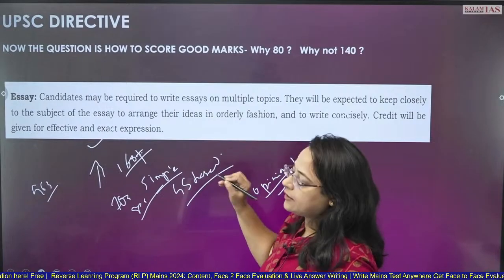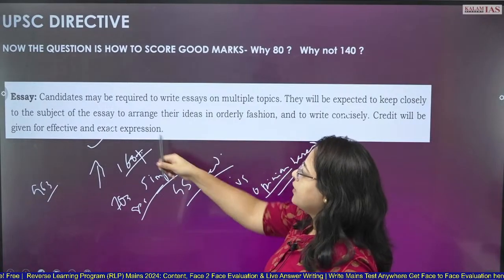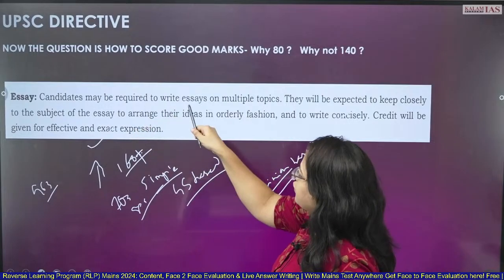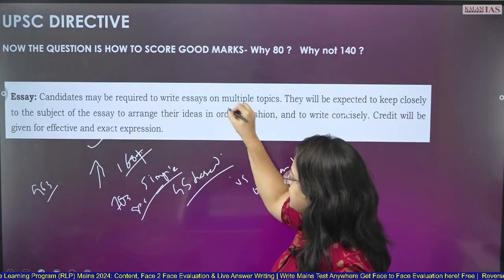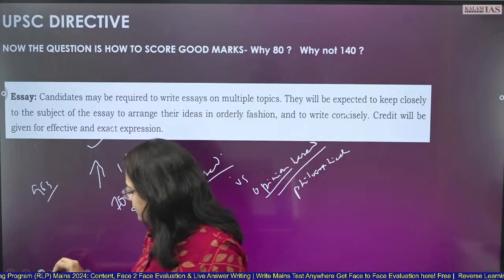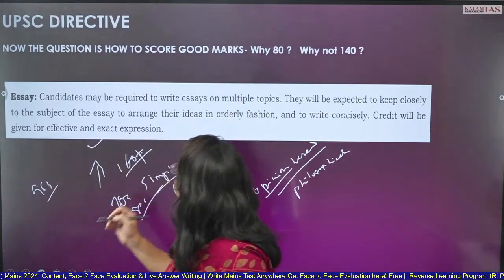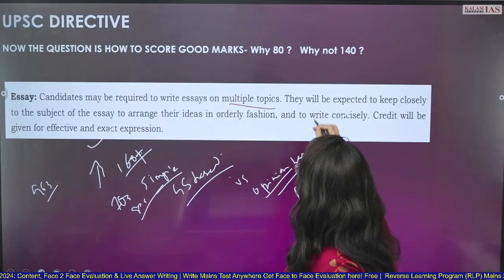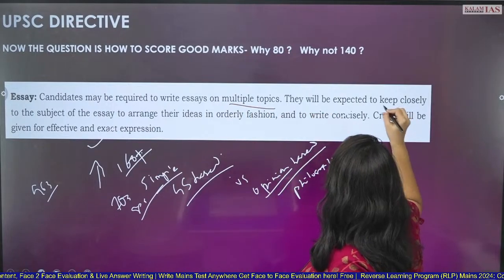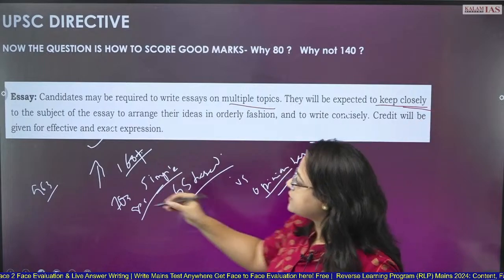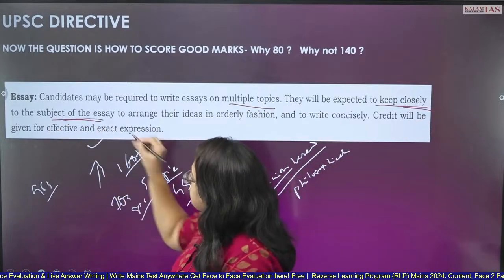From this directive, as I already read out to you, candidates may be required to write essays on multiple topics. Yes, you are writing 2 topics in the exam. They will be expected to keep closely to the subject of the essay. This is one thing.